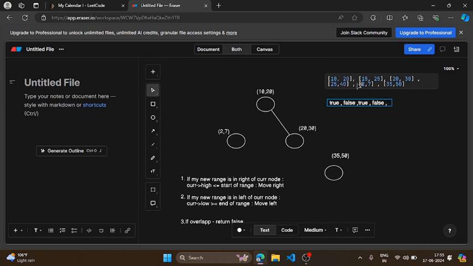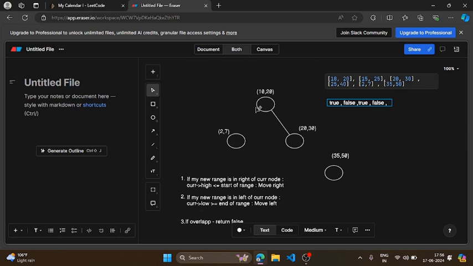Now move to 2 to 7. Here you can see 2 to 7 is on the left side of my current node. When I start from the root itself, I'll find that this particular range is on the left side of my current node, right? Because definitely 7 is less than 10. So basically, you have to check this particular thing: if the high value of my current node, which is 20, is less than or equal to the start of my range, then we will move to the right. In this case, the start was 20 and high was 20 also.